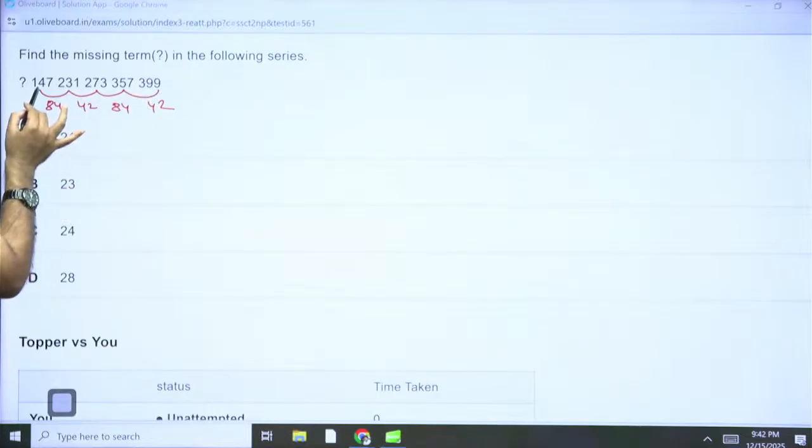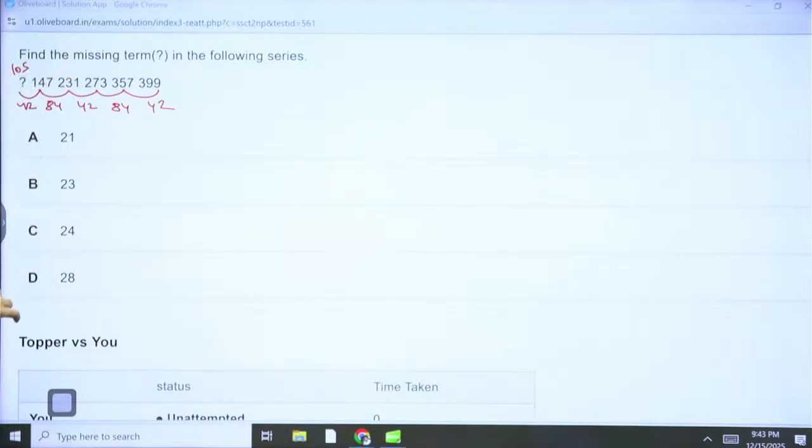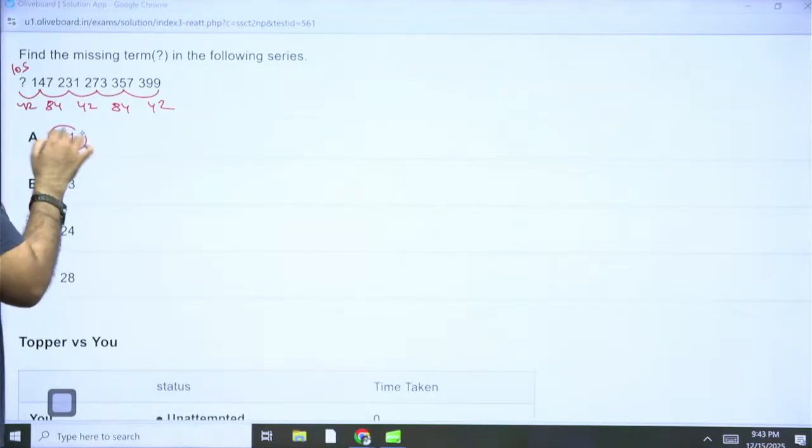Agreed? So what is going to happen here? 42. So 147 minus 42 is how much? It is 105. But that is not happening here. What else can be the reason? What do you think can be the reason apart from this? Okay, these are all multiples of 21, aren't they?